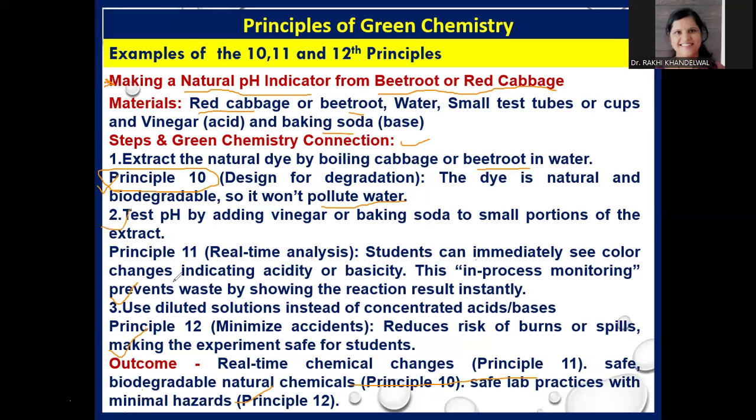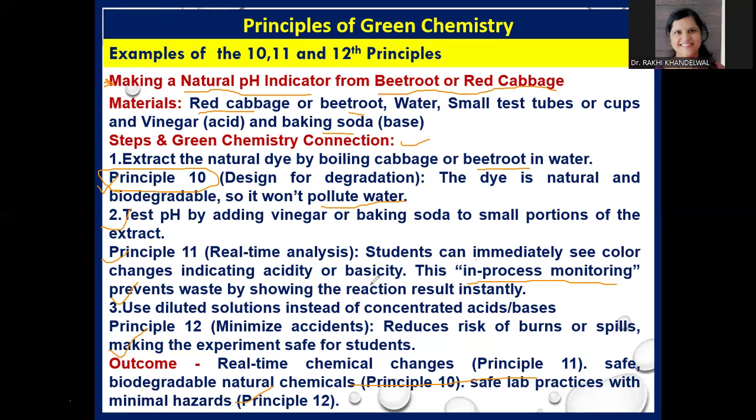Now, the second step is to test pH by adding vinegar or baking soda to a small portion of the extract. This is the 11th principle of green chemistry. Students can immediately see a color change indicating acidity or basicity. This is in-process monitoring. During the course of the process, we are measuring the pH. So this is real-time analysis, and real-time analysis is part of the 11th principle of green chemistry.